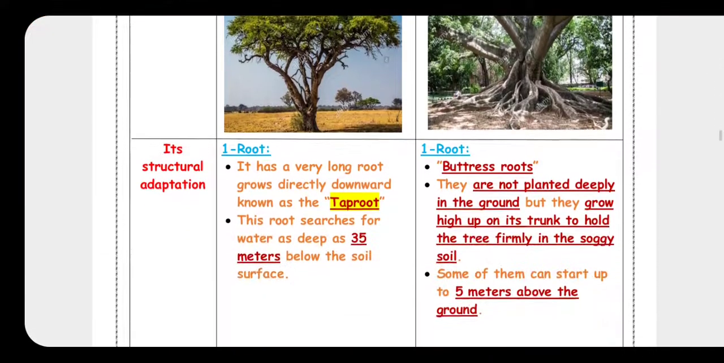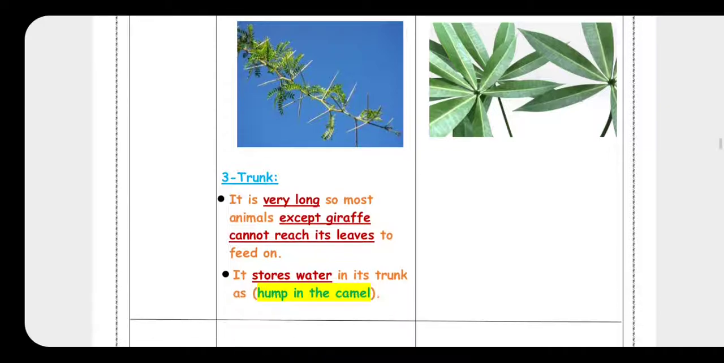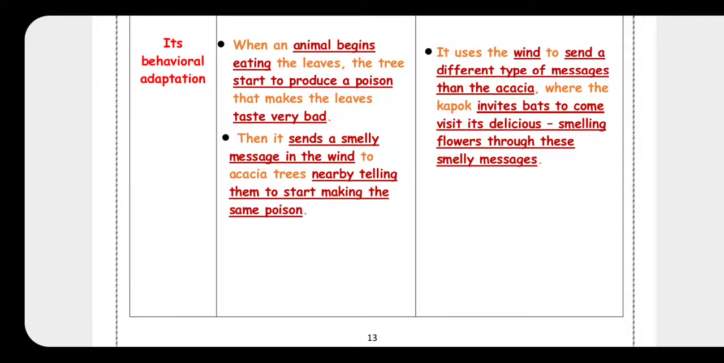So all of these are structural adaptation. But now I will talk about the behavioral adaptation in the acacia tree and in cabbage tree. When an animal begins eating the leaves of acacia tree, what will happen? Acacia tree starts to produce a poison. This poison makes the leaves taste very bad.